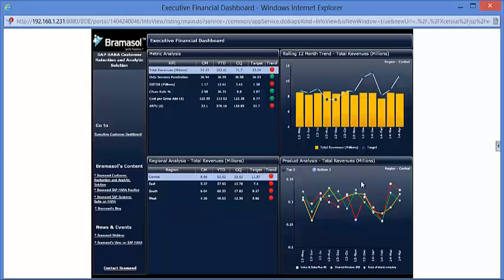Also, we can analyze this particular KPI for this region from the product perspective, where we can see what the top performing products and the bottom three performing products are. So how are they doing considering this particular KPI? Now, as we can see, for total revenue there is a negative trend and most of the regions are not doing well. He can ask his sales and marketing colleagues why there is a decrease in total revenue.